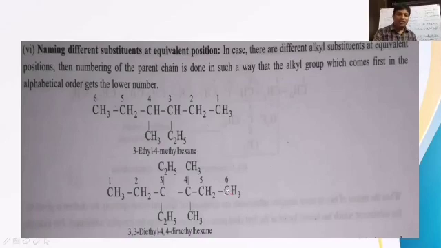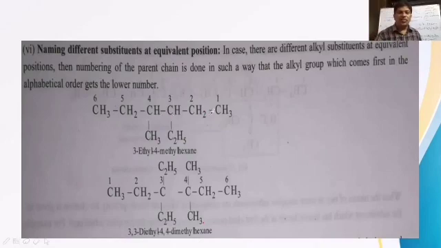So in this case, what we have to check is this: when ethyl and methyl are both present on the same structure, what is to be preferred? Ethyl, E, should be preferred over methyl, M, alphabetically, when both get the same numbering from left to right and vice versa.